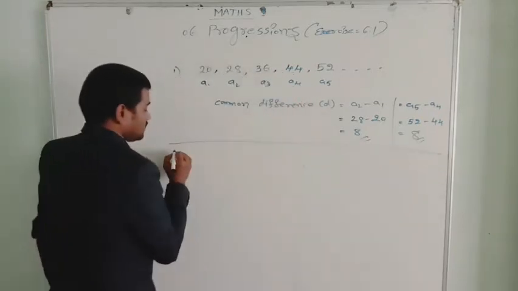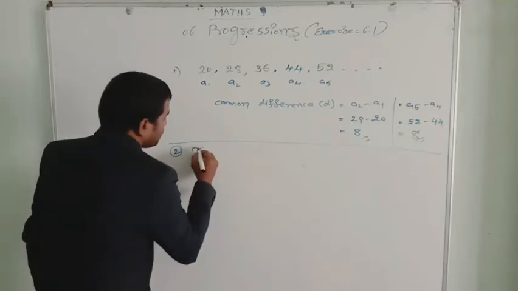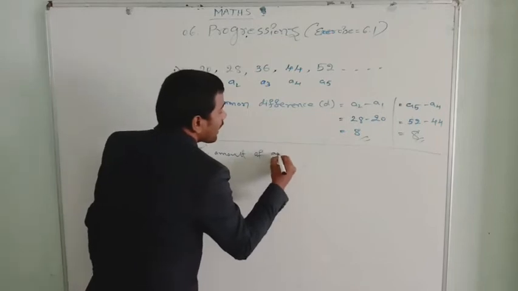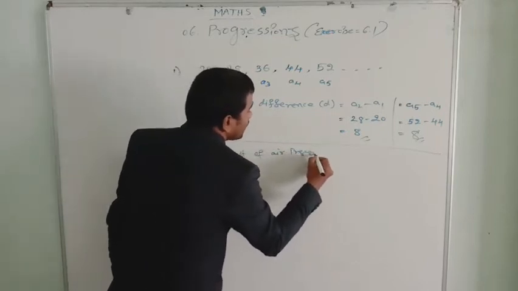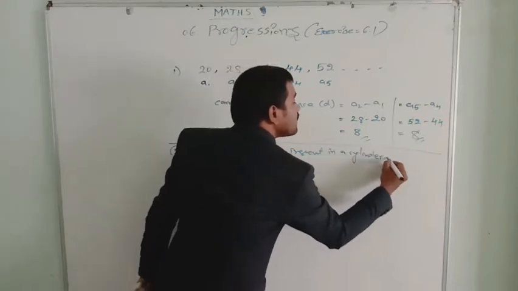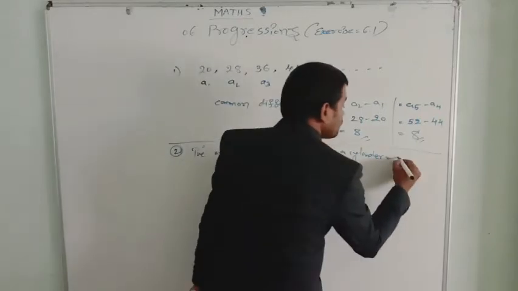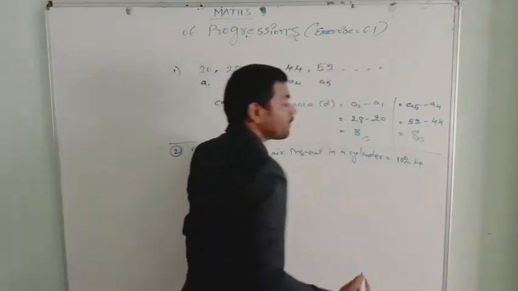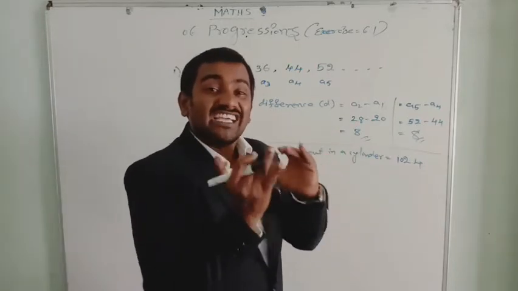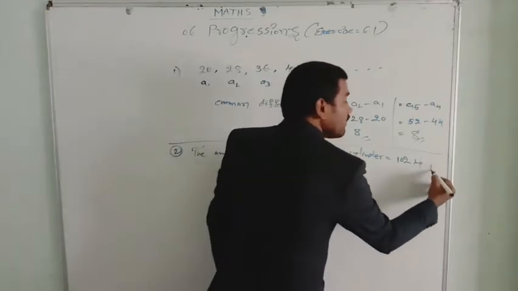So here let me write the amount of air present in a cylinder. For example, let us assume 1024 volume of gas or air is present in the cylinder.